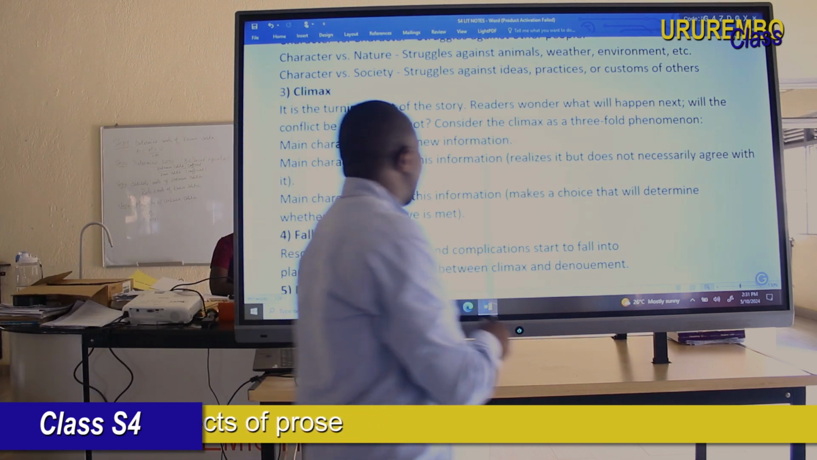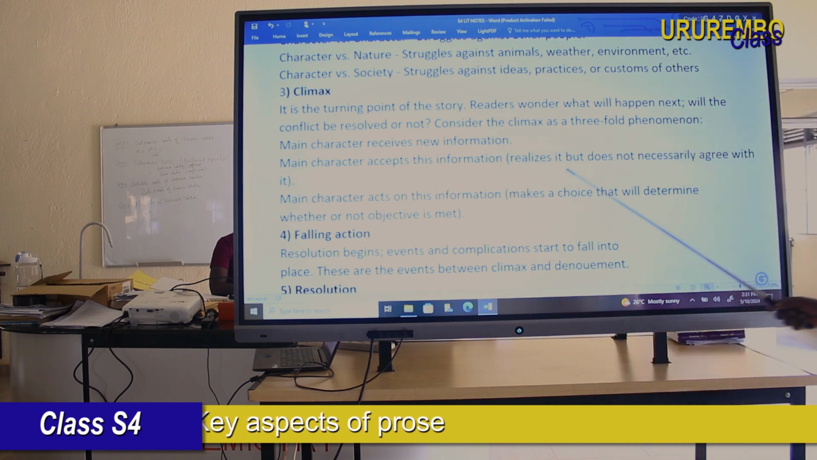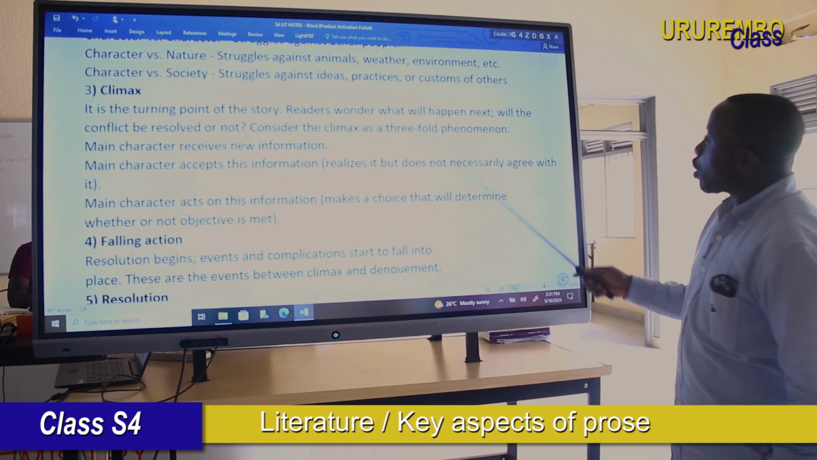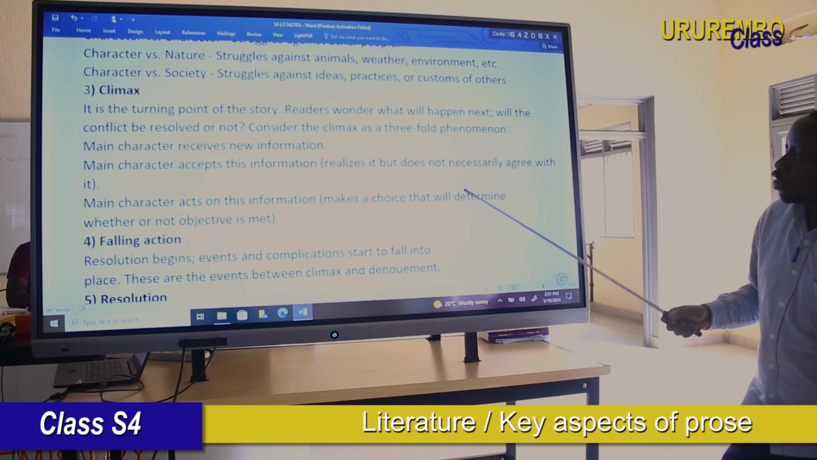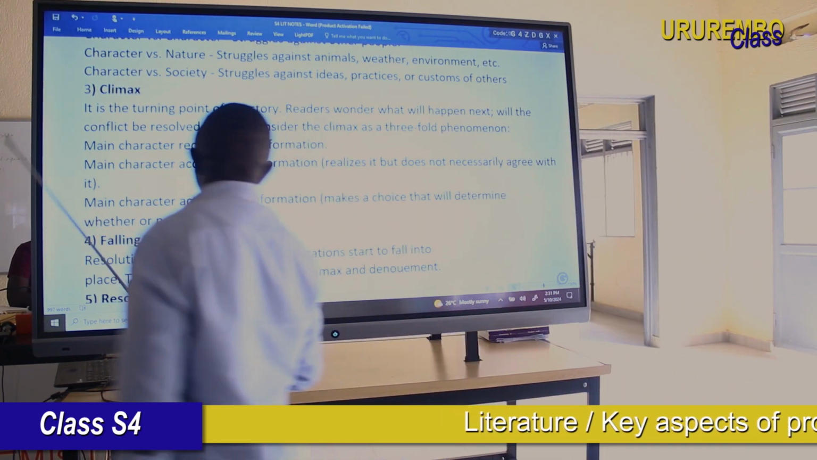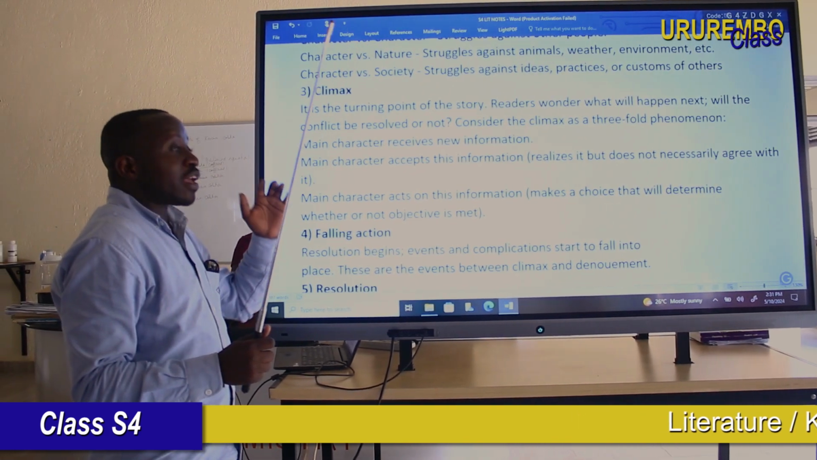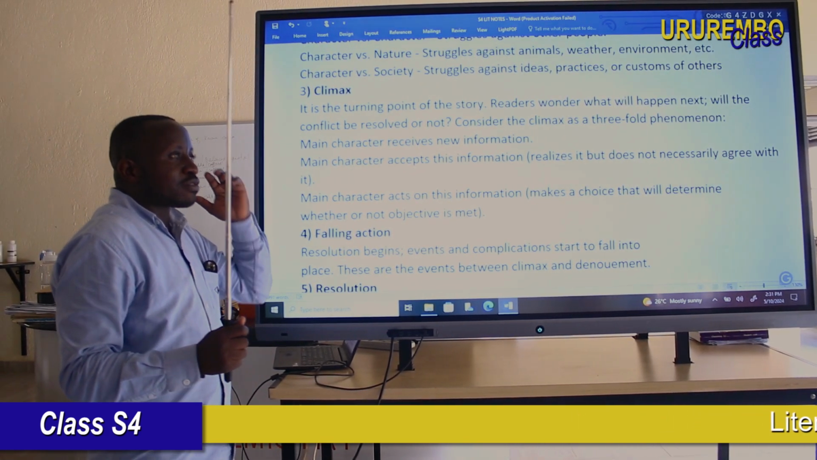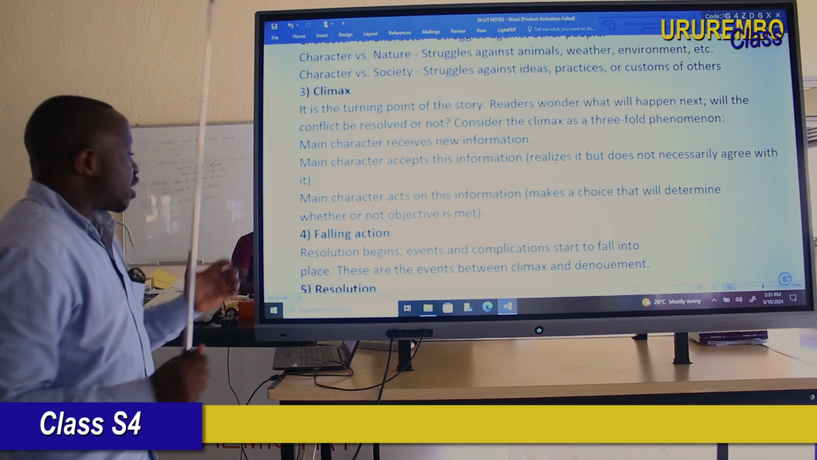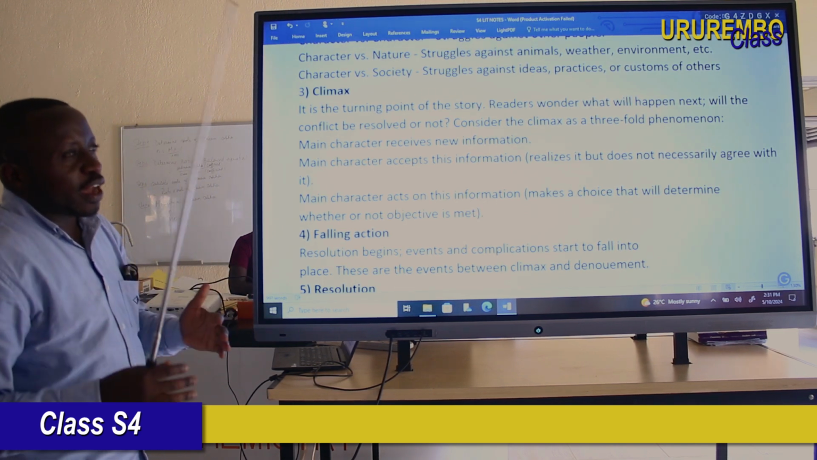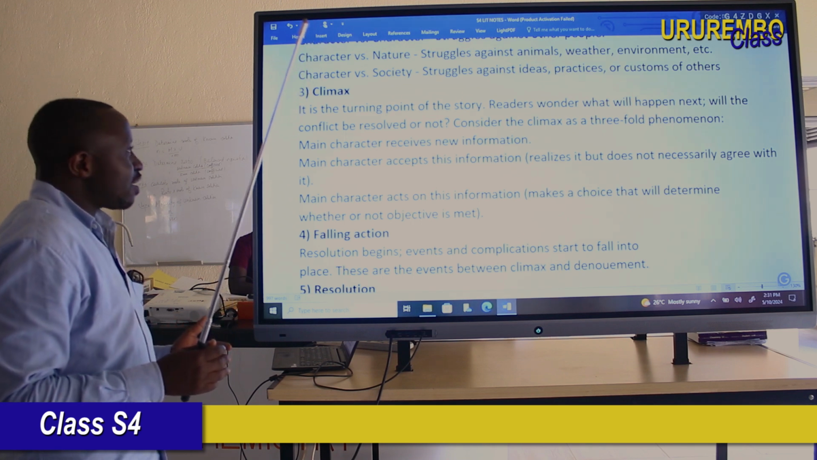Readers who are reading the story, a play, or a short story wonder what will happen next, and whether the conflict will be resolved or not. For this part, the reader has in mind different suggestions of what will happen. Maybe they say, this main character, will he die or not?